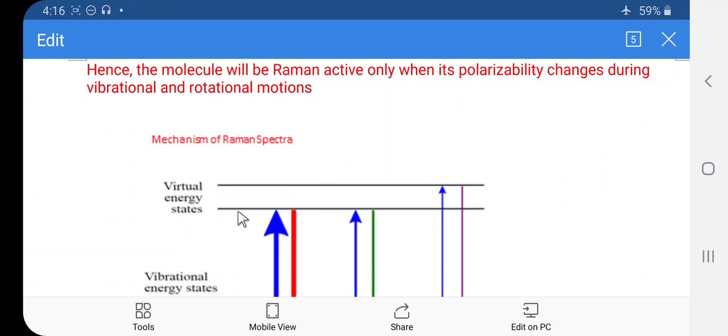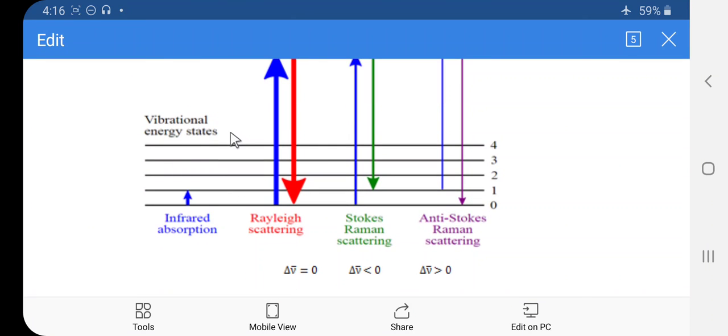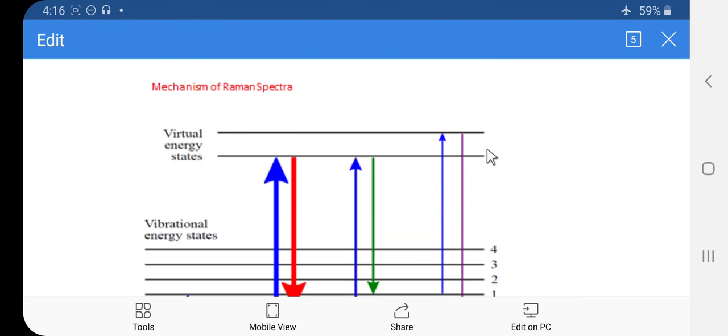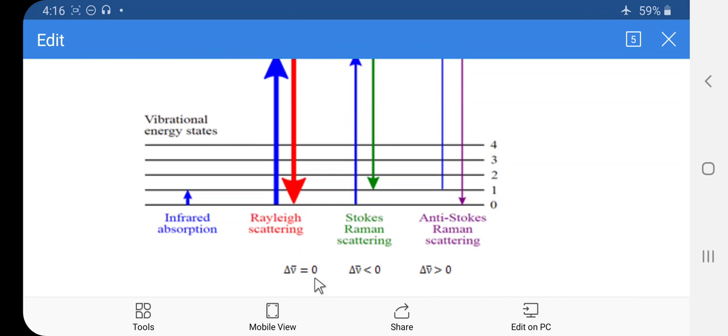So here, mechanism of the Raman spectra. This is the vibrational energy state, 0, 1, 2, 3, 4. These are the virtual energy states. Here is the infrared absorption, that is IR absorption. This is the Rayleigh scattering. Here the frequency of the incident light as well as the frequency of the scattered light, both the frequencies are the same. So here delta nu is equal to 0.